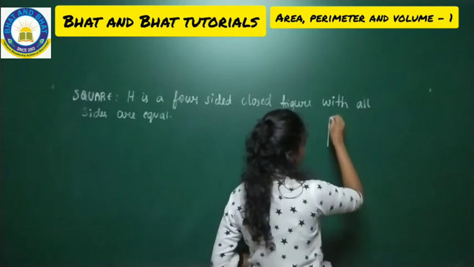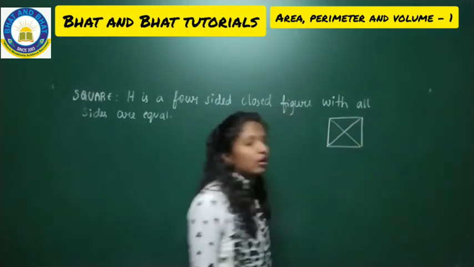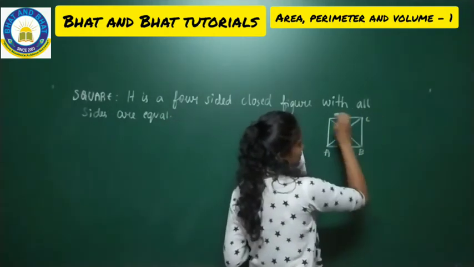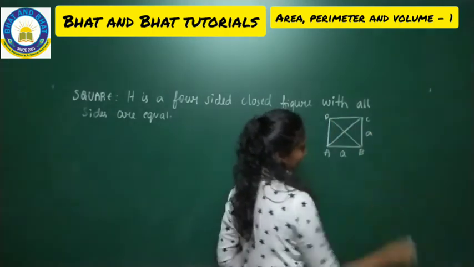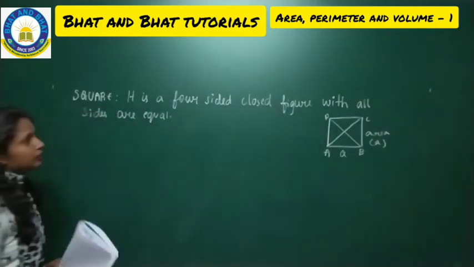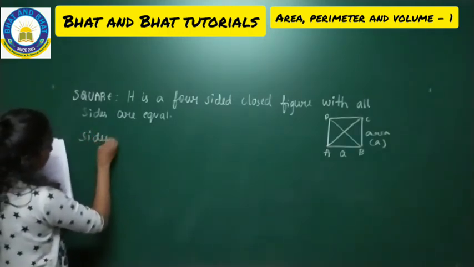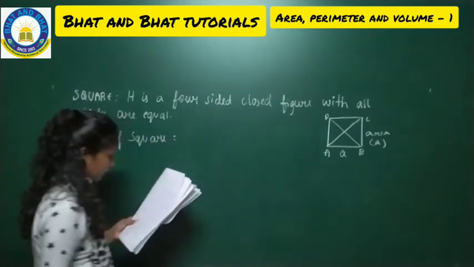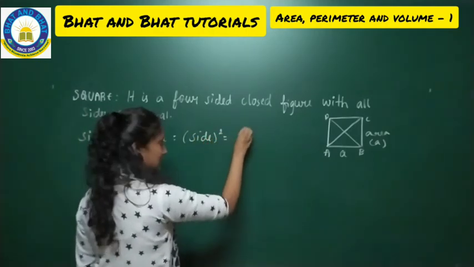Say for example, this is your square. So the diagonals will bisect each other, with equal opposite sides. This is your B, C and D, and this is your A. That is the area I'll call. A is nothing but the area. To find the area of the square, we have the formula: area of square is equal to side whole square, that is A square.